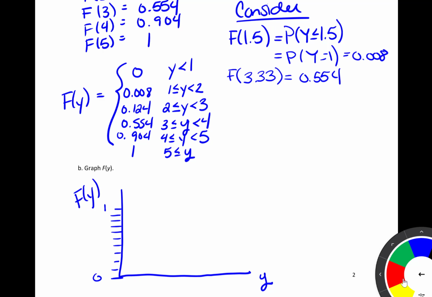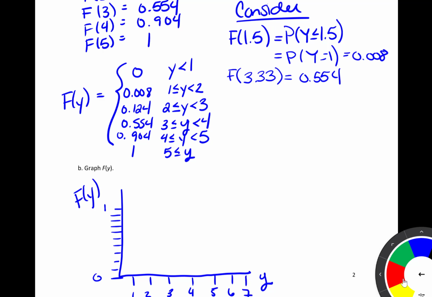Okay. And then here along the x-axis, since we have this discrete random variable, it took the values 1, 2, 3, 4, and 5. That is what I'm going to place down here along my axis. We could go up just a little bit higher.